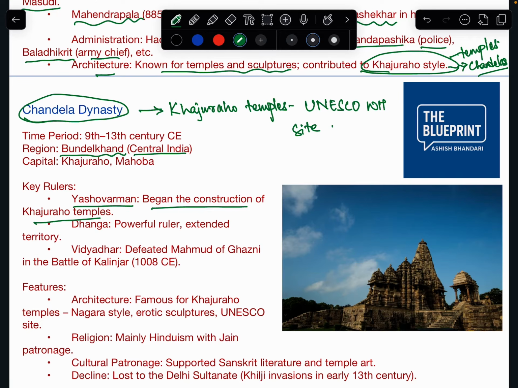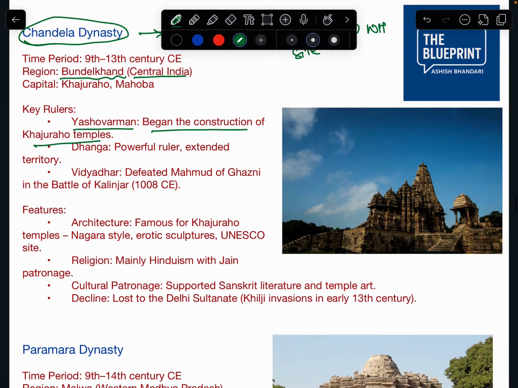You can go through these names. The architecture is famous for Khajuraho temples, or the Nagara style. Here you can see this image; this temple is the Kandariya Mahadev temple. It was one of the prominent temples of the Nagara style.